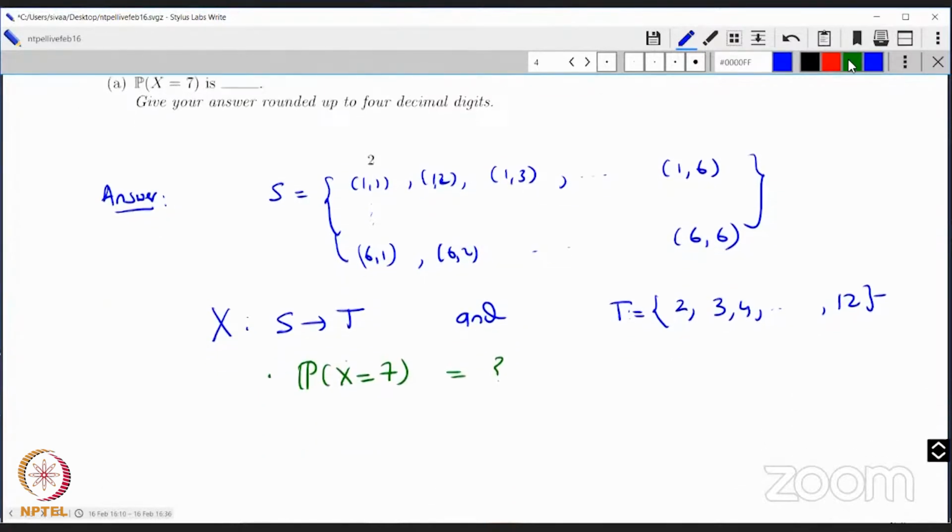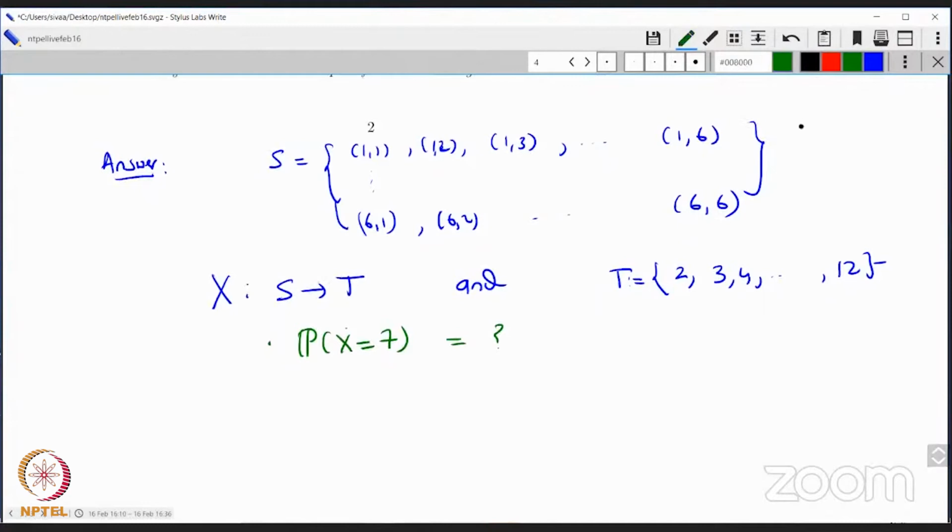So this is like someone asked a question on the discussion forum. This is an equally likely outcome experiment because every outcome is equally likely. Right? Equally likely outcomes because I'm rolling two dice. Every outcome is equally likely. So what is the probability of any single outcome? Let me write this in black.